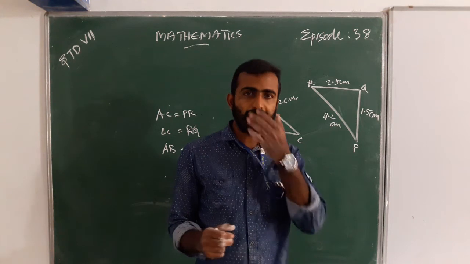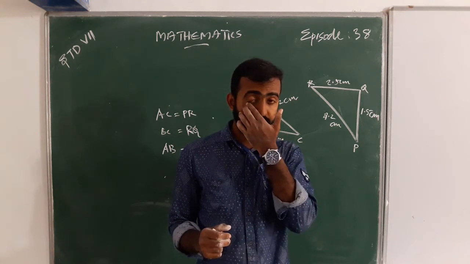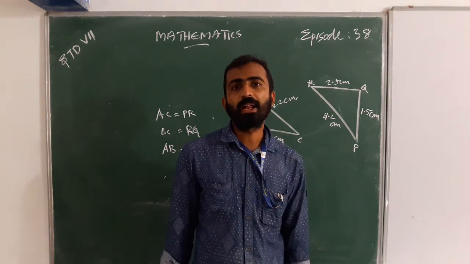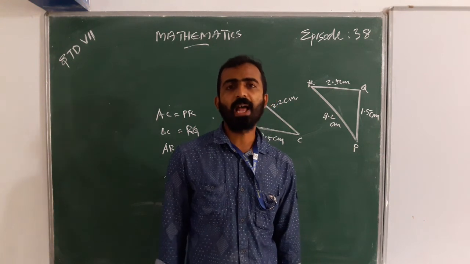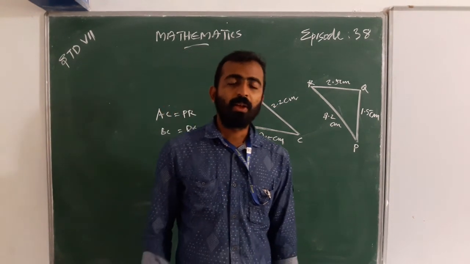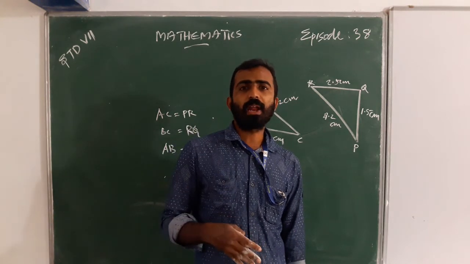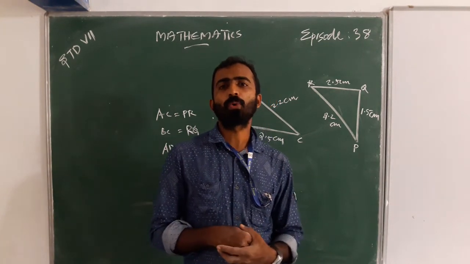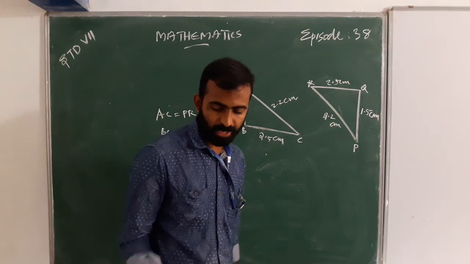That is, we take two sides and the included angle, and if they are equal to those of another triangle, then the triangles are congruent.